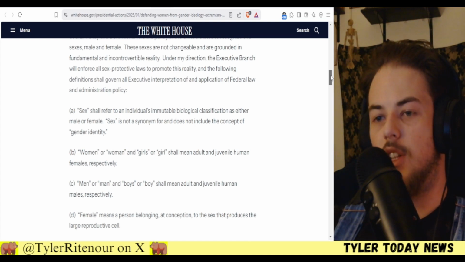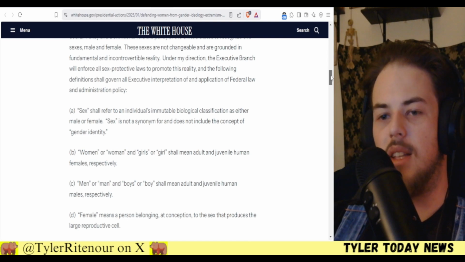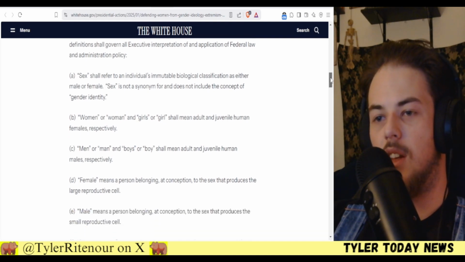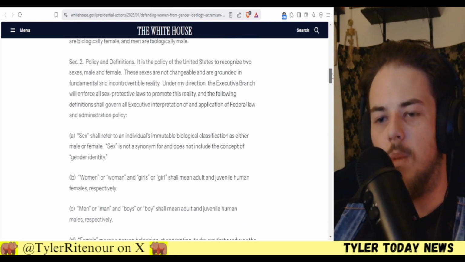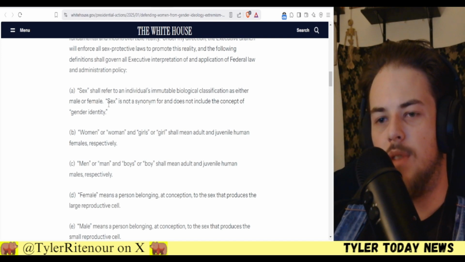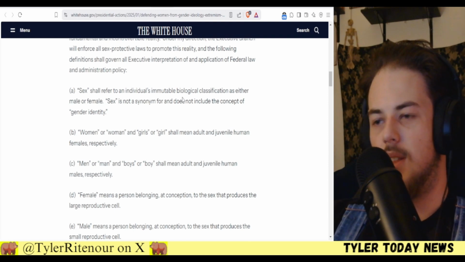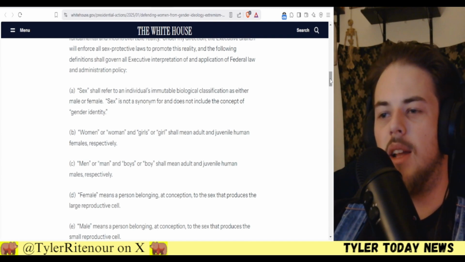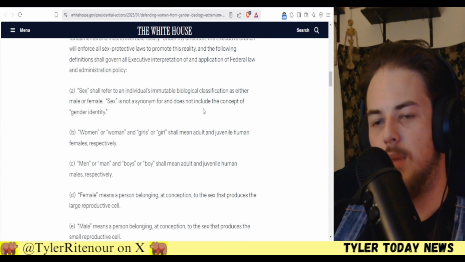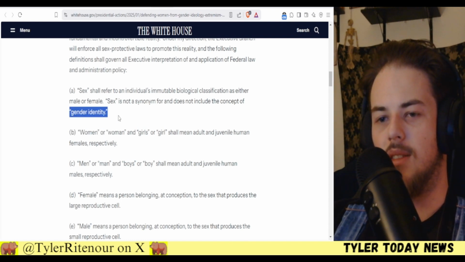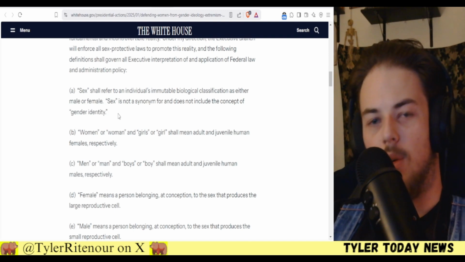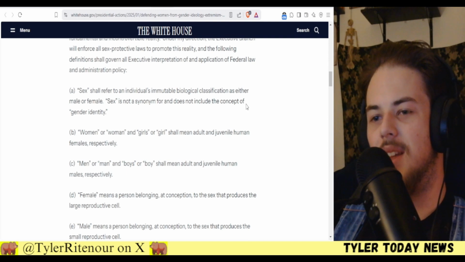"Sex shall refer to an individual's immutable biological classification as either male or female. Sex is not a synonym for gender and does not include the concept of gender identity." So I understand why he's separating the two here. I have always viewed sex and gender as two different things, but I suppose gender has evolved to separate from sex. While I don't agree with that, he is outlining that, sure, if you guys want it to be completely different, go ahead. It is completely different. Gender identity has nothing to do with your sex. You're completely right. It also doesn't matter one bit. You know what does matter? Your sex, because it's an immutable characteristic.